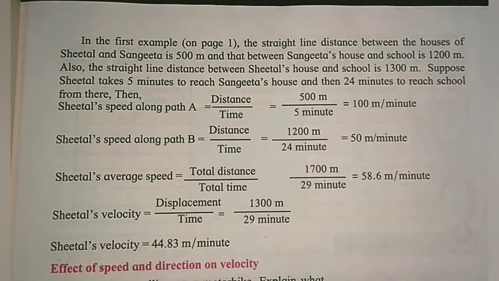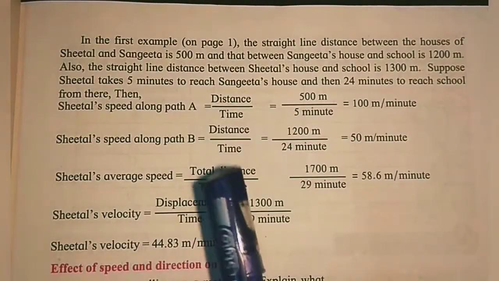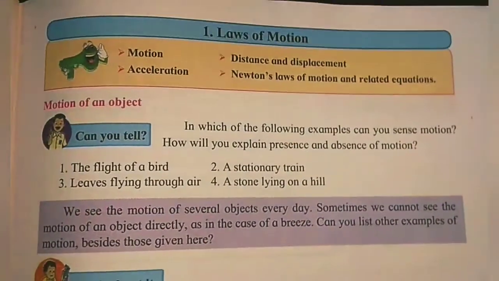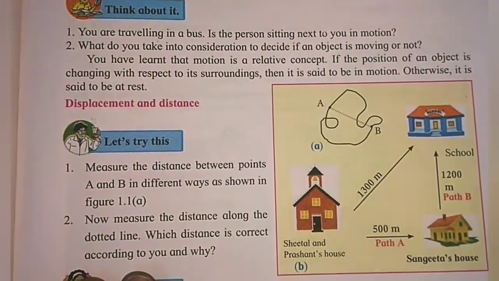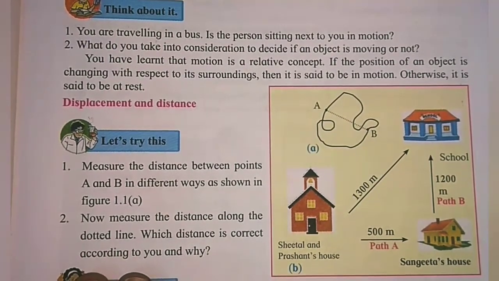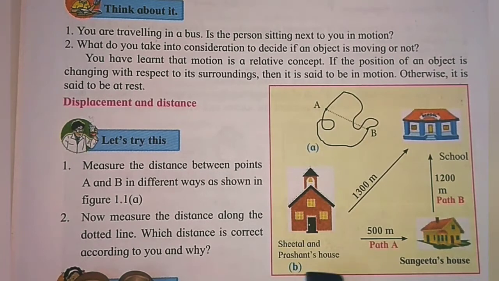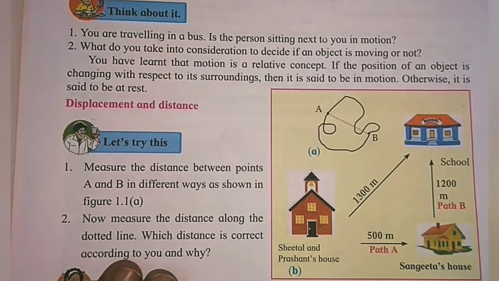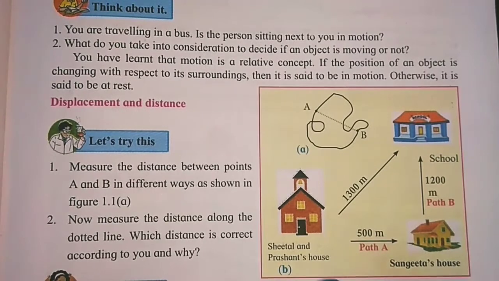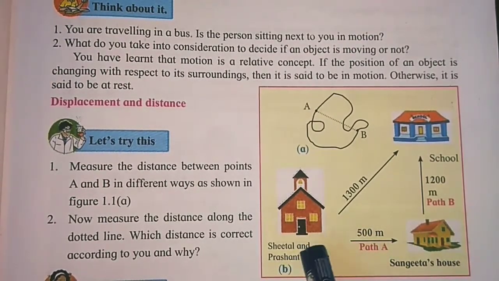So let us see the example of speed and velocity. See here the example on the first page, the example we have studied in the first part. Have you seen that example? Here are Sheetal and Prashant's houses. Now let us see what is given in the problem. In this example we are going to calculate speed and velocity.